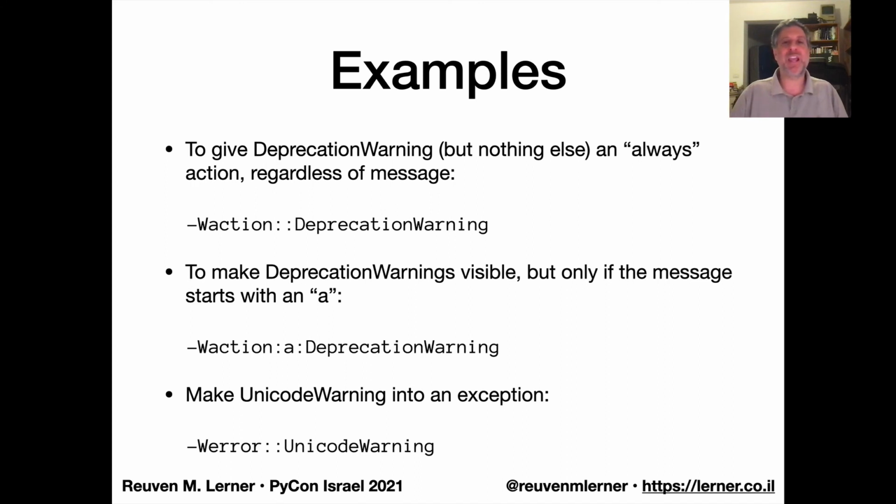To give deprecation warnings an always action, you're going to say minus big W action, colon, colon. Between those two colons could be a regular expression to search the first part of the message, but we're not going to do that. And then deprecation warning. So now every deprecation warning is going to show up ad infinitum. What if I want to make deprecation warnings visible, but only if the message begins with an A? Well, then I put an A between those two colons in the middle, because it's action, then the match, and then the category.